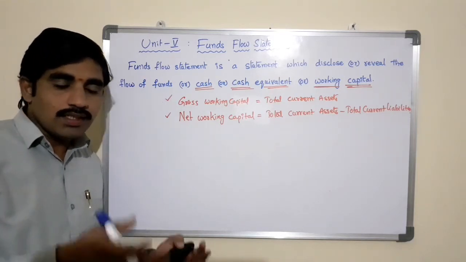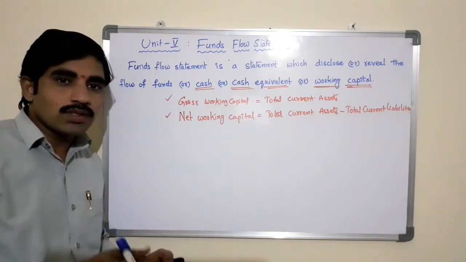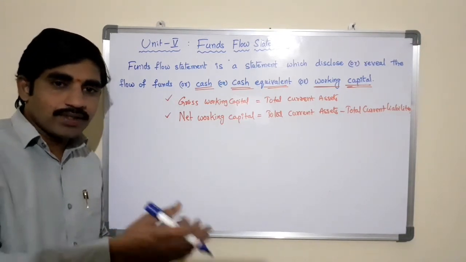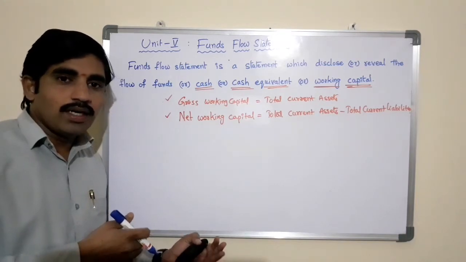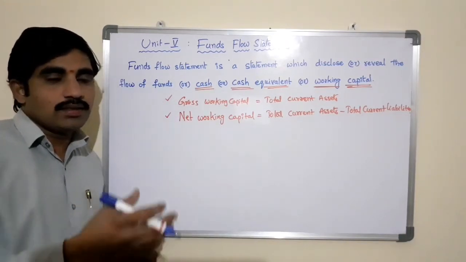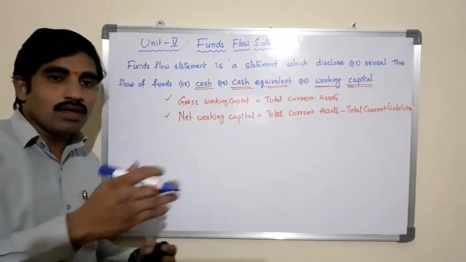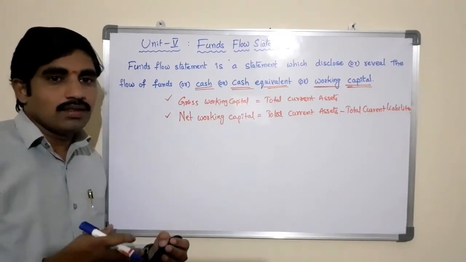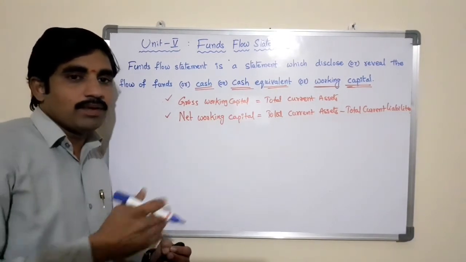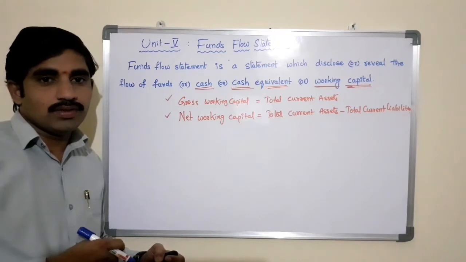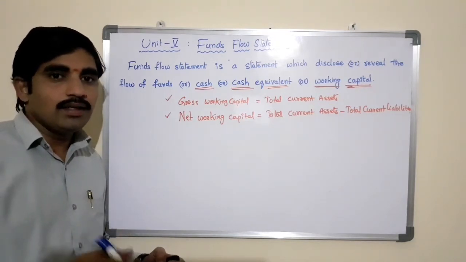In other words, it is a statement showing the sources and application of funds. That is, what fixed assets are coming into the business and what cash equivalent assets are going out from the business. What long-term liabilities we are acquiring from the market, and how we are paying to the financial institutions or any other creditors in the market.